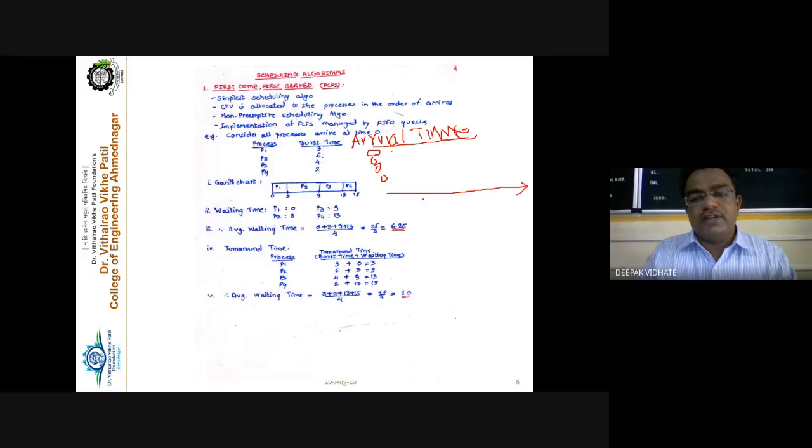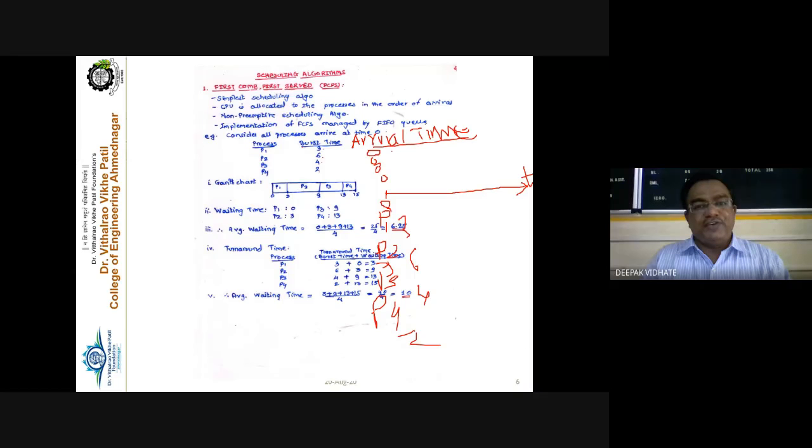When the operating system starts execution, at the 0th millisecond on the timing diagram, all the processes are present here. P1 is available, P2 is available, P3 is also present, and P4 is present at the 0th millisecond. P1 requires 3 milliseconds, P2 requires 6 milliseconds, P3 requires 4 milliseconds, and P4 requires 2 milliseconds.